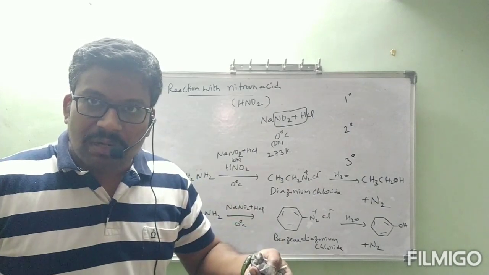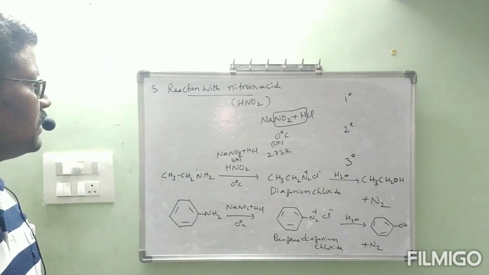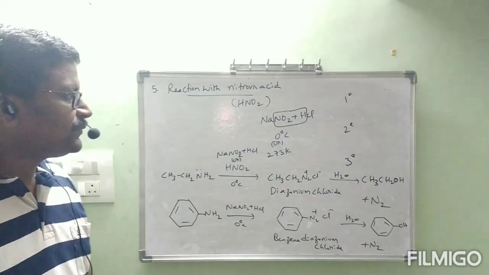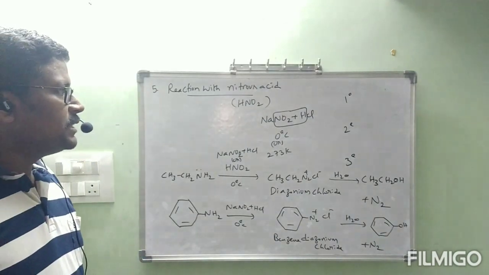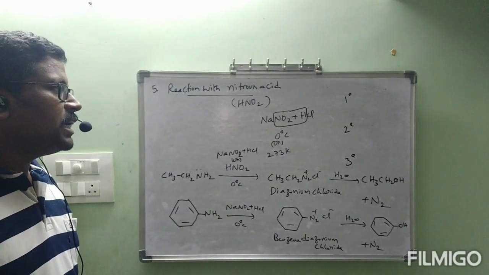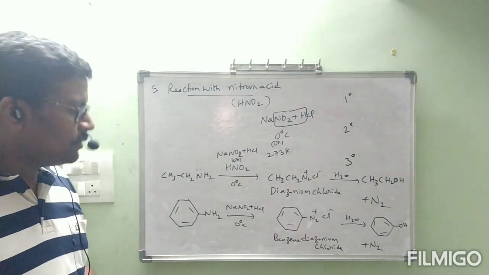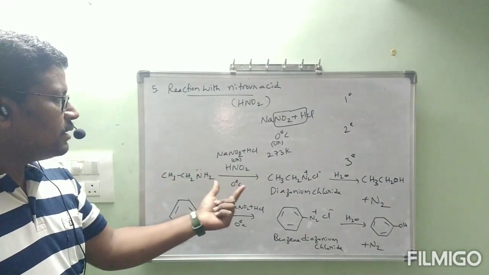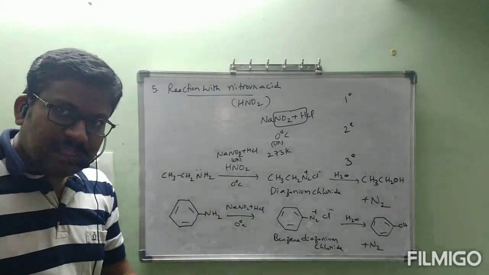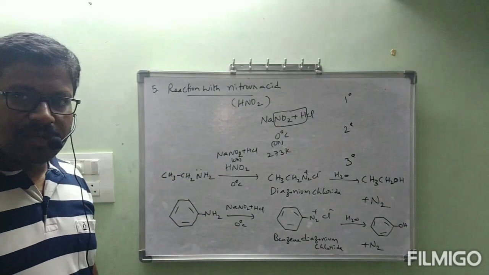Next coming diazonium chloride, at that time I will repeat that once again. This is about the fifth reaction, reaction with nitrous acid. What is meant by nitrous acid? Nitrous acid is HNO2. That nitrous acid is generated from NaNO2 plus HCl only. This process is nothing but diazotization. This diazotization happens at lower temperature as an in situ reaction. Means inside the reaction itself, this HNO2 is generated.